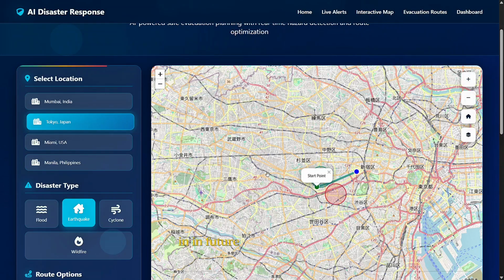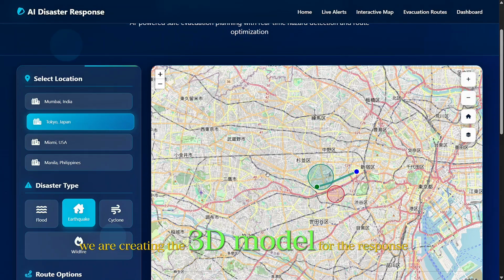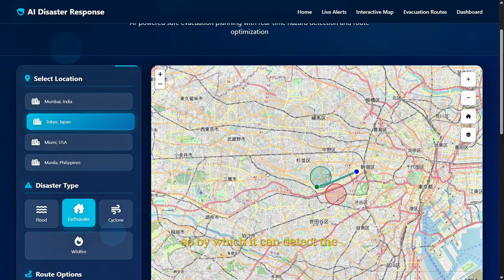In the future, in the upcoming days, we are creating a 3D model for the response team, by which it can take the response from the AI, and it will be easier to track the persons who are affected in the area and guide them to the shelter point. Because of the 3D model, it will be very easy to track between the buildings or between the trees and all of that.